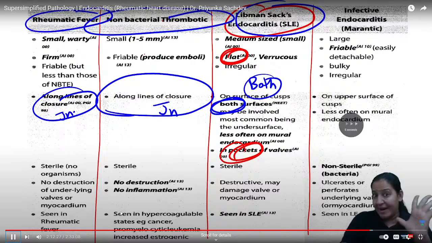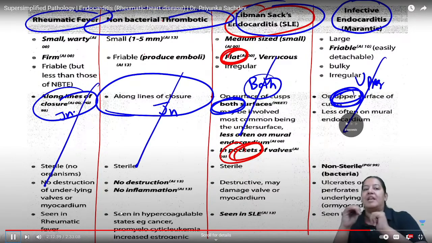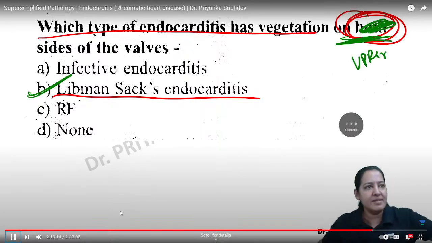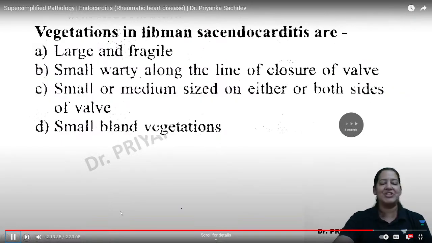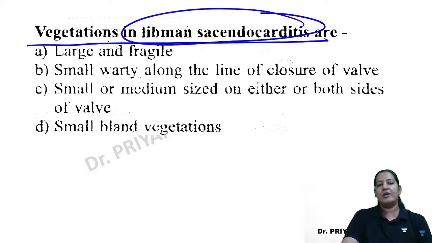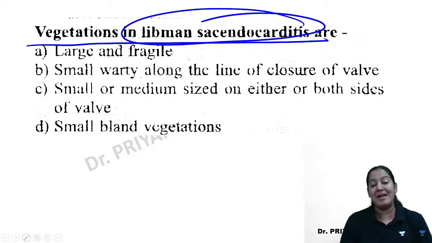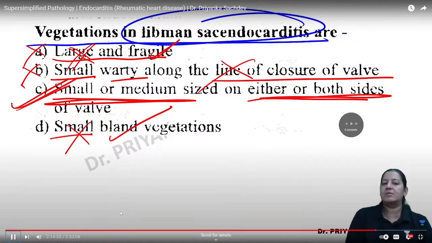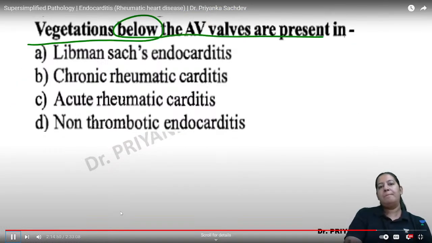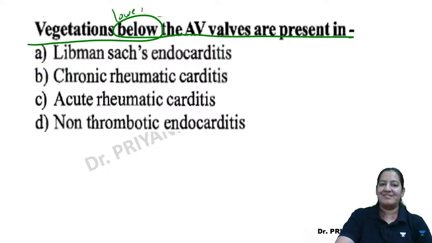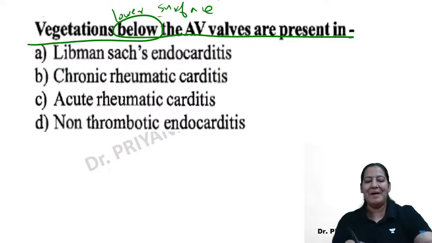This is the next question in front of you. Vegetations in Libman-Sacks. Can you describe the vegetation? Read the four options. Which option is best suiting? I'm giving you time. In which of the following are vegetations present on the lower surface? Question is simple, but yet tricky.